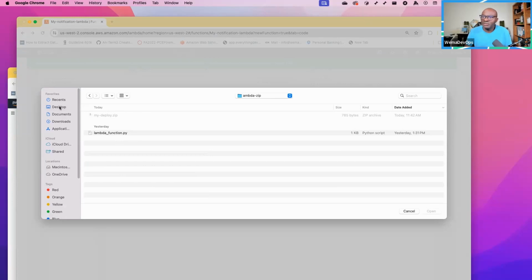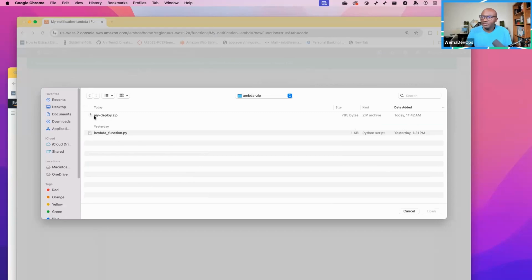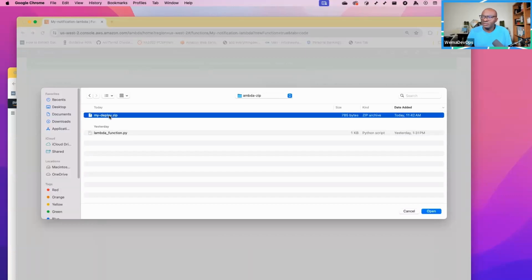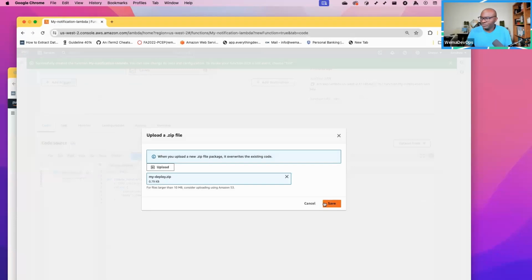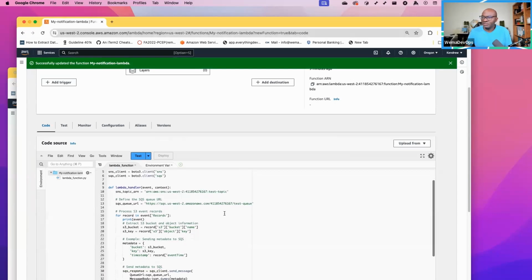So let me go back to Lambda. I have this my deploy.zip that I just created. So I will add that zip file. It is that zip file that I want to upload. Once I do that, I'll just save. Now it has uploaded that function, but I see that it didn't change.